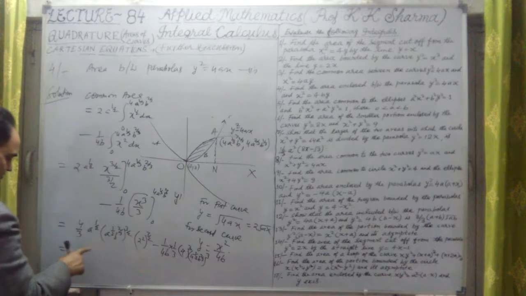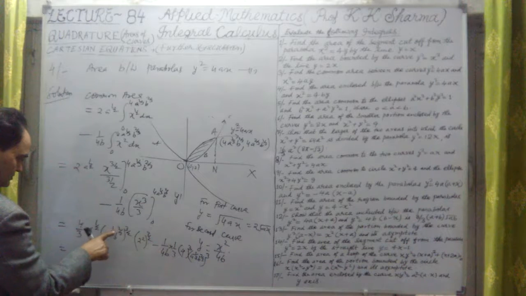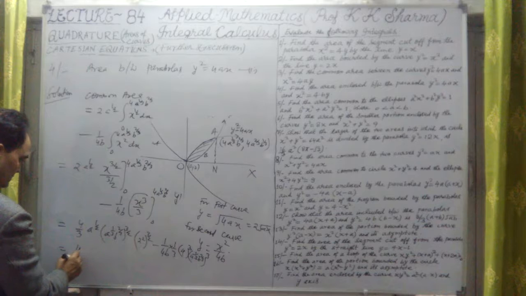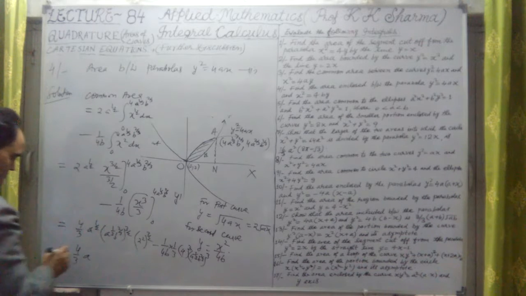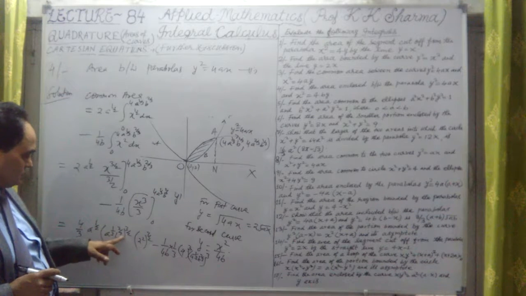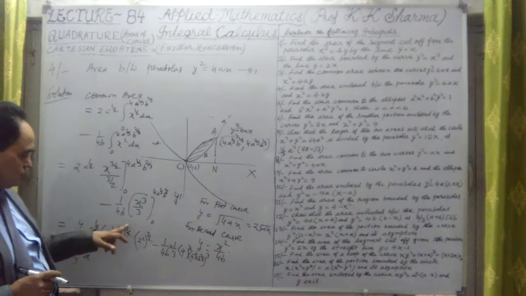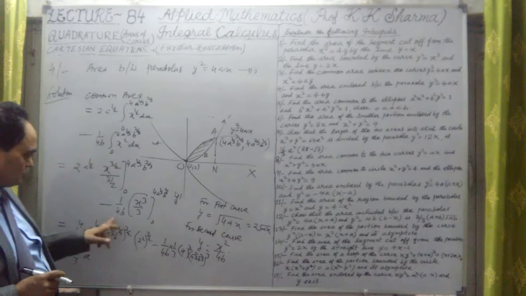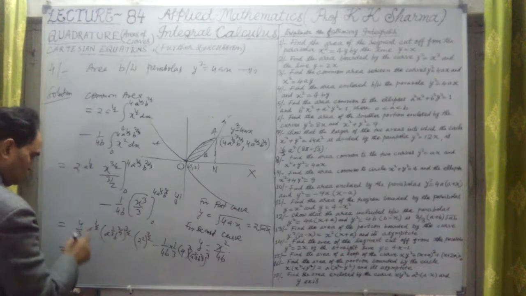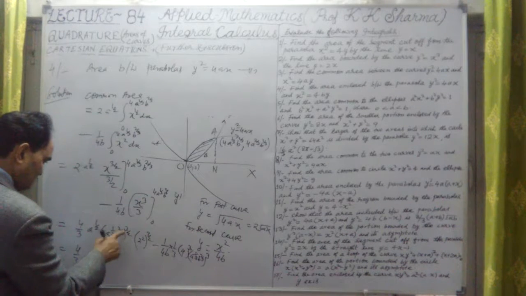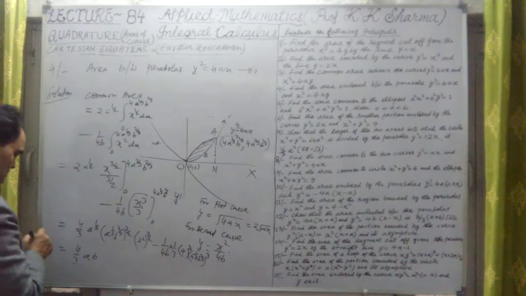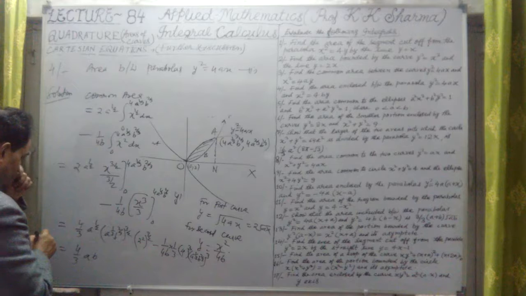Okay, so let me solve it further. Now a raised power 1/2 plus 1/2, so a only will be there. It is 4 upon 3 into a. Why? Because a raised power half, this is a raised power 1/3 whole power 3/2. So 3 cancels out, 1/2 power left over. So a half plus a half is a raised power 1, that means only a. Then b raised power 3 cancels out, 2 cancels out, only b. So this is nothing but 4 by 3 AB.